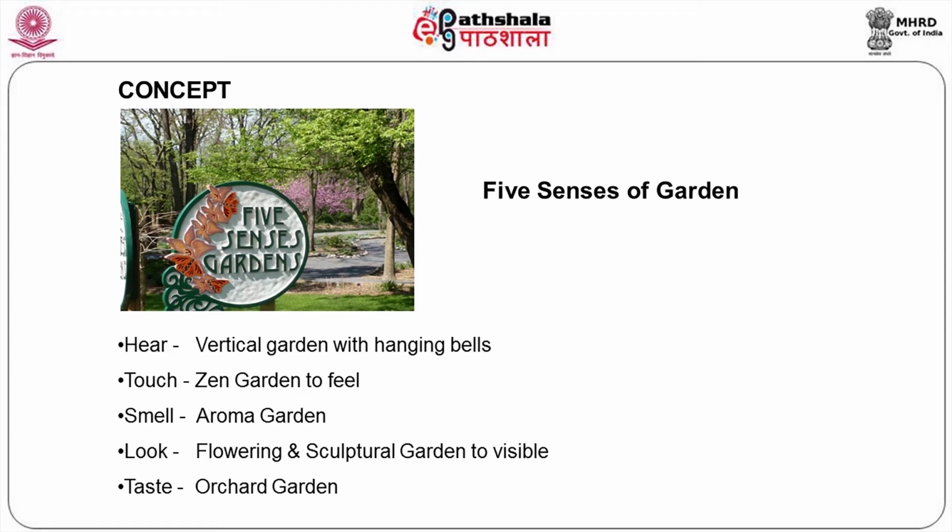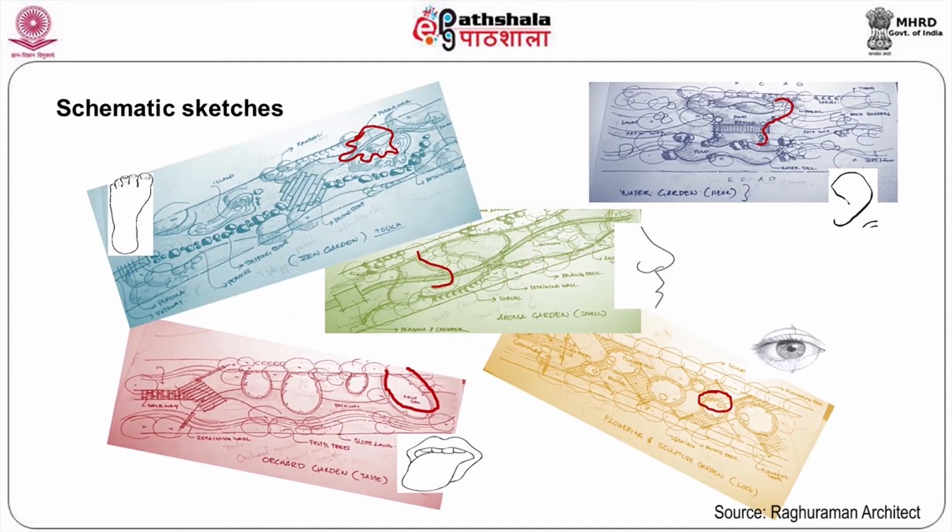You can see from the drawing, we have a schematic idea. First one is Zen garden for touch feeling. Second one is water garden for hearing. Then aroma garden for smell with a nose idea.